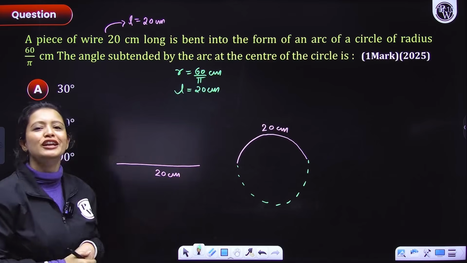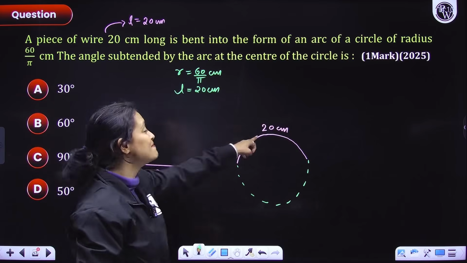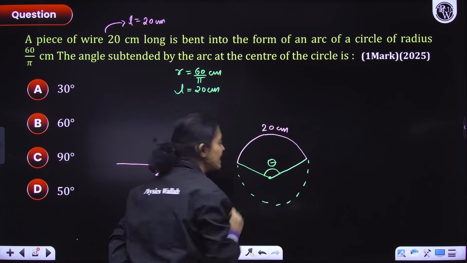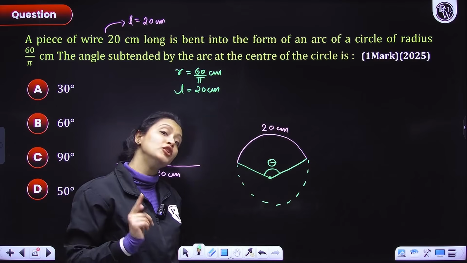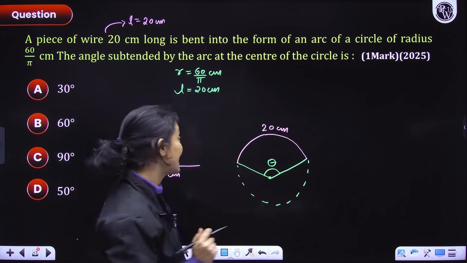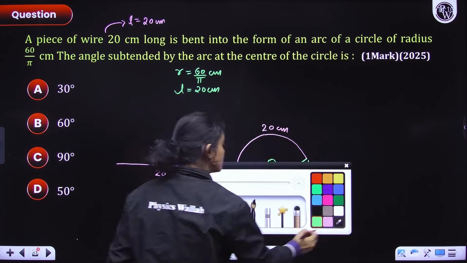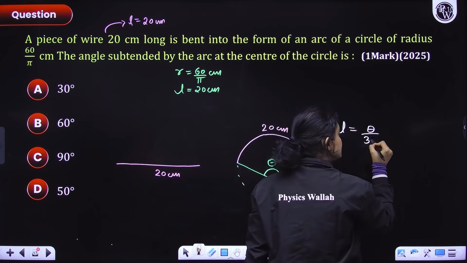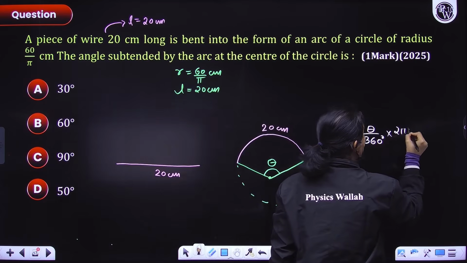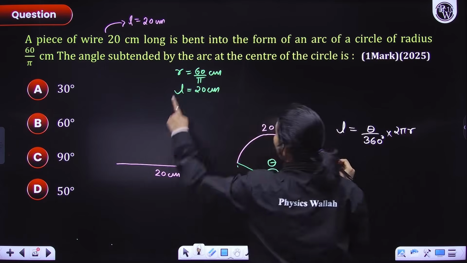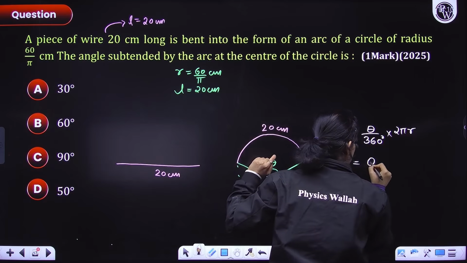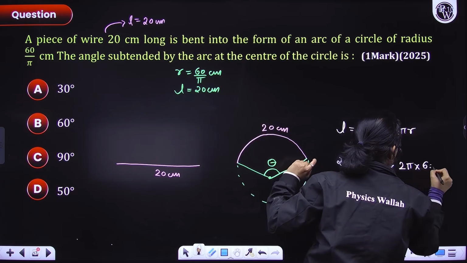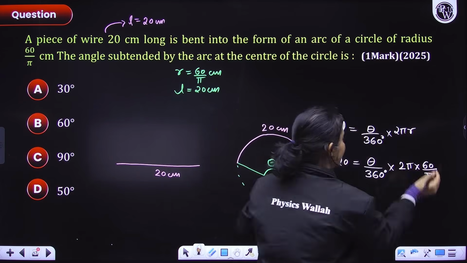What do we need to find? We need to find the angle subtended by this arc at the center of the circle. What is the angle subtended by this arc at the center here? So here, what formula are you going to apply? Length of the arc. The length of the arc of a circle is L = theta by 360 degrees into 2 pi r, right? You know the value of L as 20. You need to figure out theta. And you know that the radius is 60 over pi.